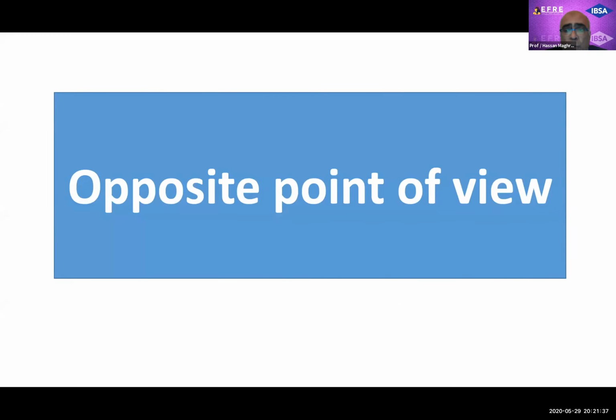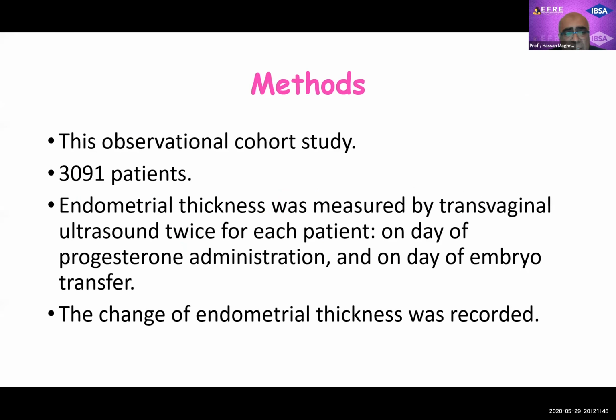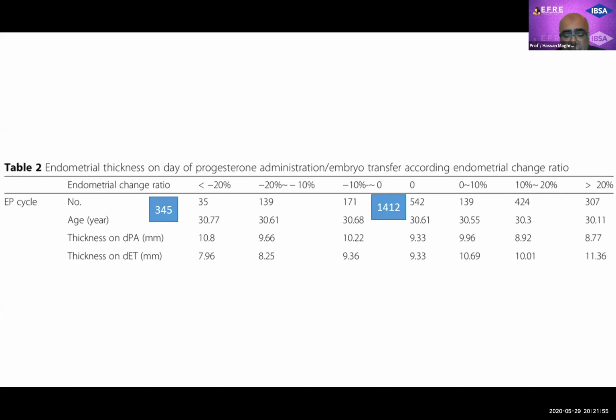Opposite to what Professor Casper did present, was a large Chinese study of 3,100 patients, and endometrial thickness in this study was measured at the end of estrogen and at the time of embryo transfer using vaginal ultrasound, and the change of endometrium was calculated, and they had a percentage of compaction around 25%, I think similar to what Professor Casper had, or a little bit lower.